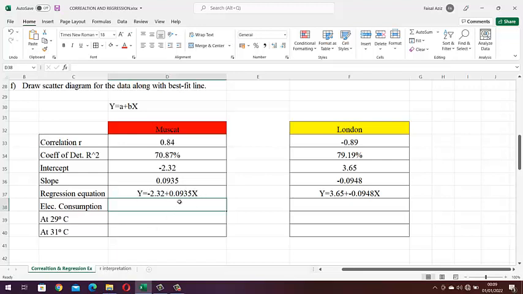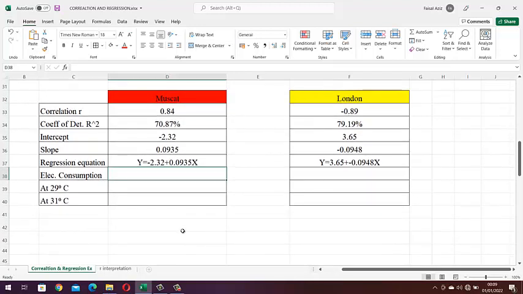Now viewers, we will use this model to check what will be the value when we put temperature 29 degrees and 31 degrees, and we need to comment whether it is interpolation or extrapolation.